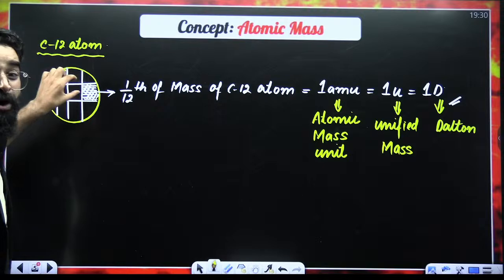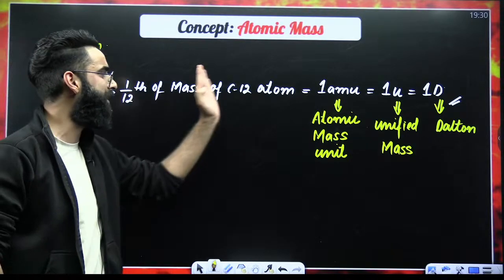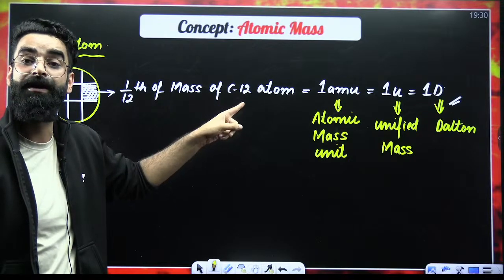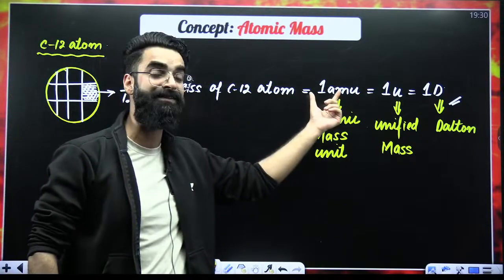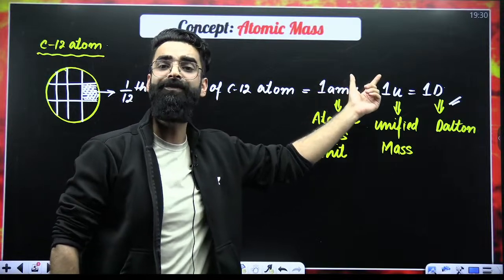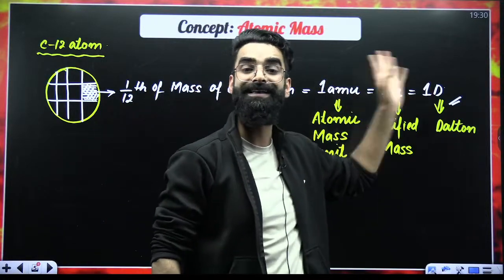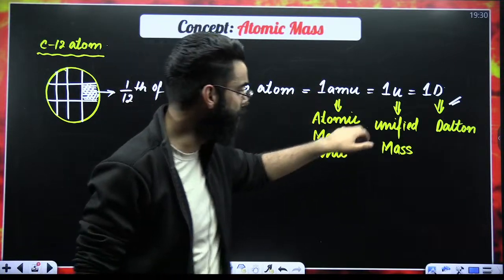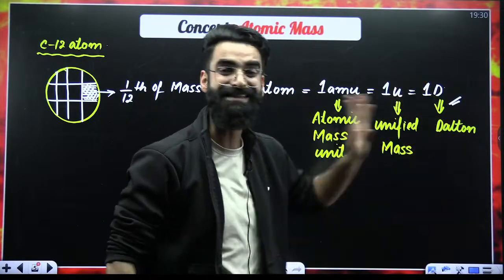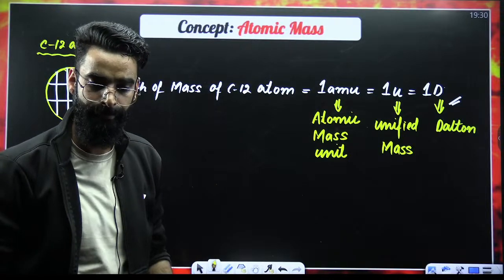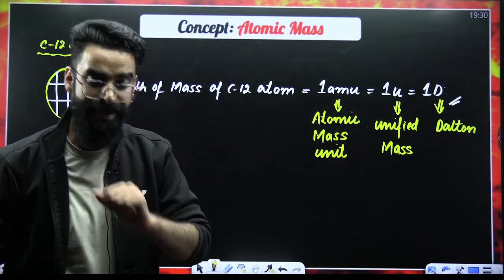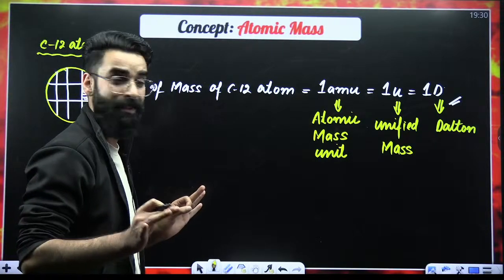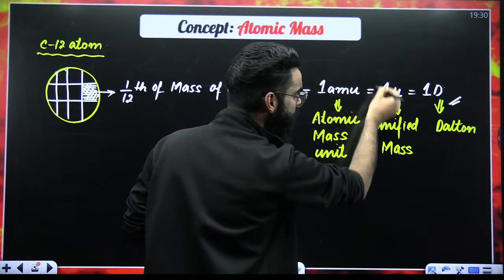And the mass of this small part is nothing but 1/12th of the mass of a carbon-12 atom. And my dear students, this 1/12th of the mass of a carbon-12 atom, from now onwards, you shall be calling either AMU, or U, or D. Let me tell you, AMU stands for atomic mass unit, U stands for unified mass, D stands for Dalton, right? Okay.